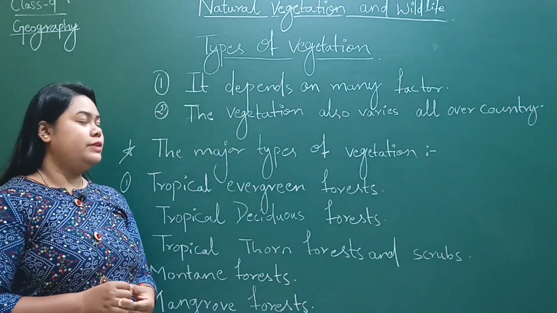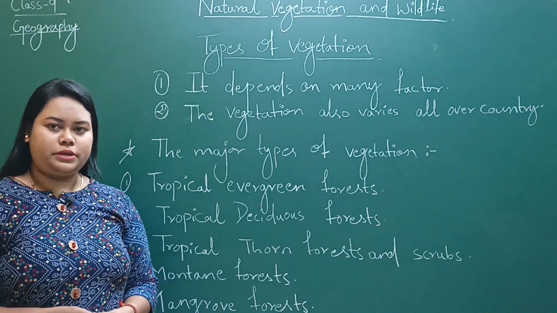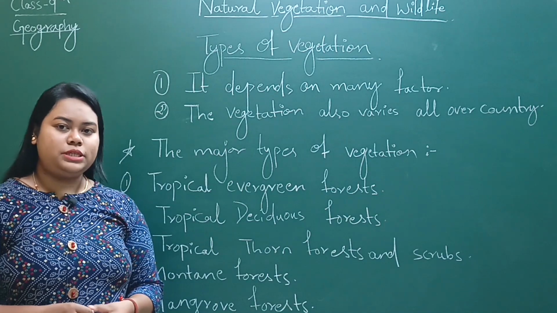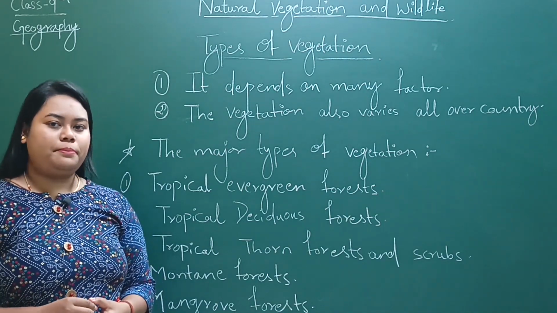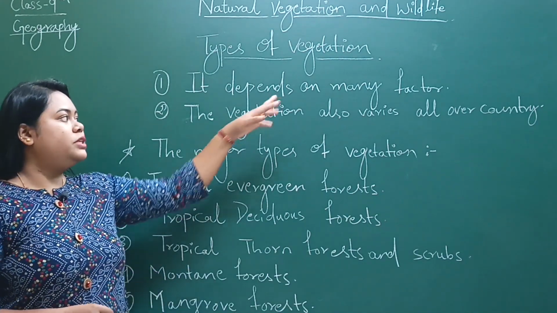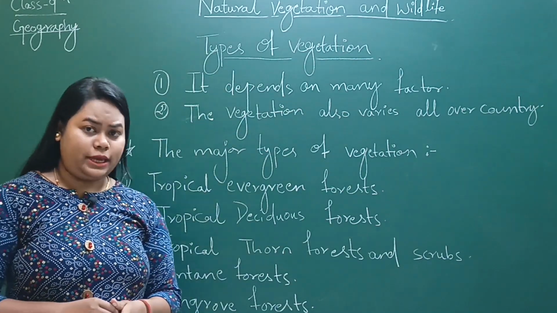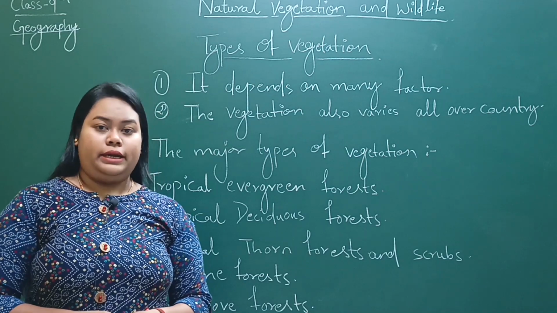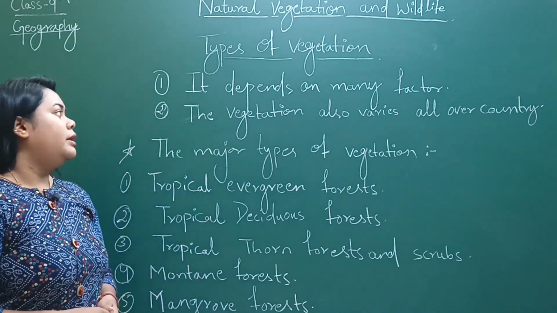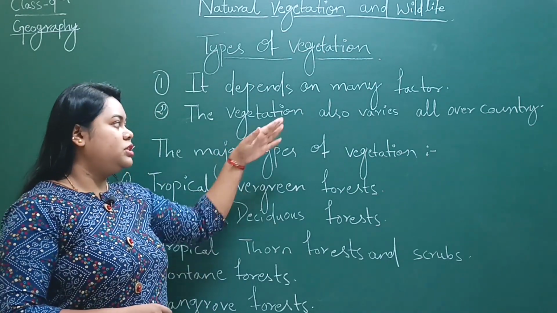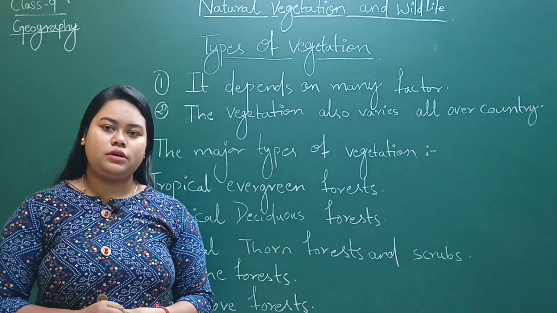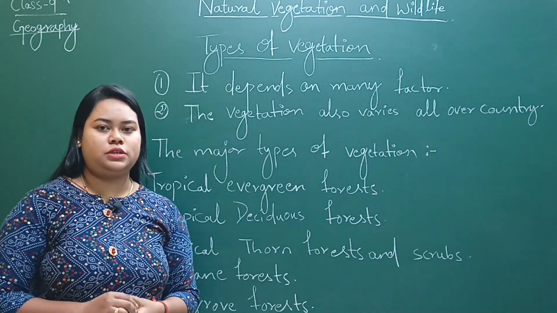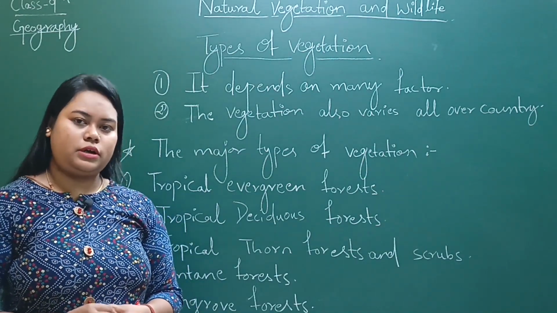Now, types of vegetation. At the start of our chapter I told you the meaning of vegetation: it directly refers to our plant community. It depends on many factors like climatic conditions, soil or fertility of soil, relief and so on. According to these factors, the vegetation also varies all over our country. Now we will see the major types of vegetation which differ in our country.